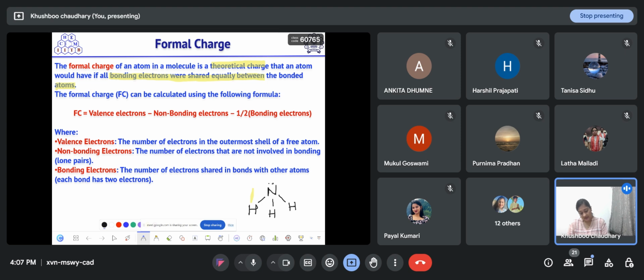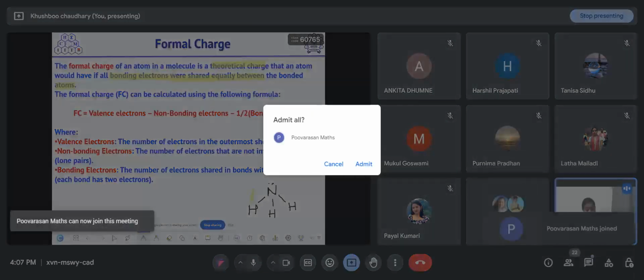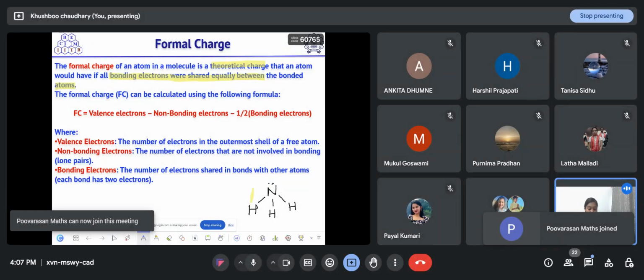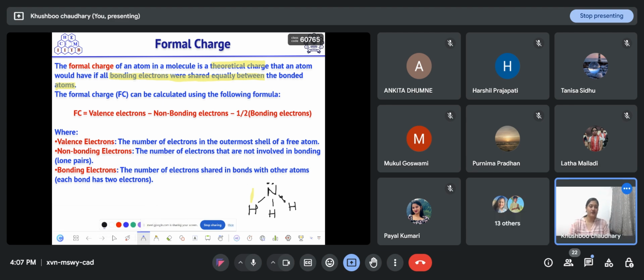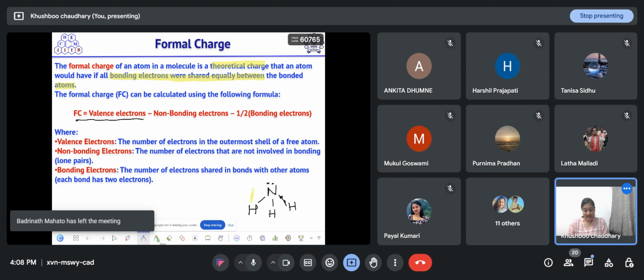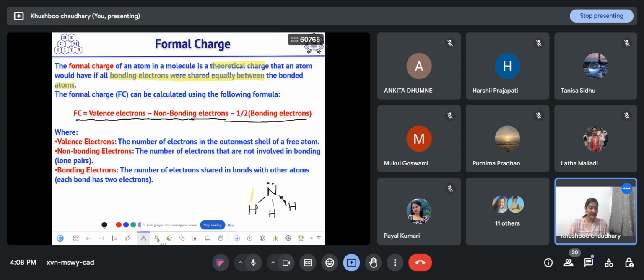In case of ammonia, if I have to find out the formal charge on nitrogen, nitrogen and hydrogen are bonded together. If the electrons in this bond are equally shared between them, they have no net charge. So this is the theoretical charge when electrons are equally shared between two bonded atoms. And how will we calculate that? There is one formula for that: formal charge is equal to valence electrons on an atom minus non-bonding electrons minus half of bonding electrons.